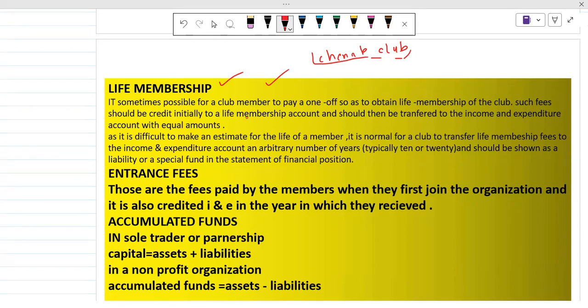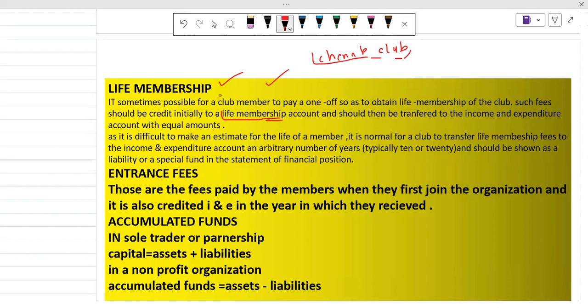Like we have to make another account, which is the life membership account, but it is not part of your O-levels and IGCSE syllabus. This is basically related to AS levels. Okay, and it should then be transferred to the income and expenditure account in equal amounts.